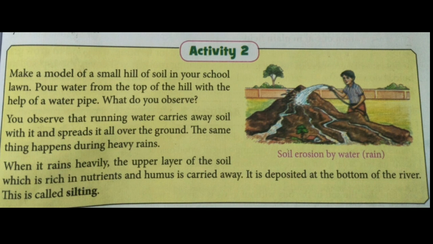What you have to do is make a hill of soil. Hill of soil means you have to bring soil from somewhere and then make a hill on the ground. After that, you have to pour water from the top of the hill with the help of a water pipe. You will take a water pipe and connect it with a tap, and as water starts coming, you have to pour that water from the top of the hill.